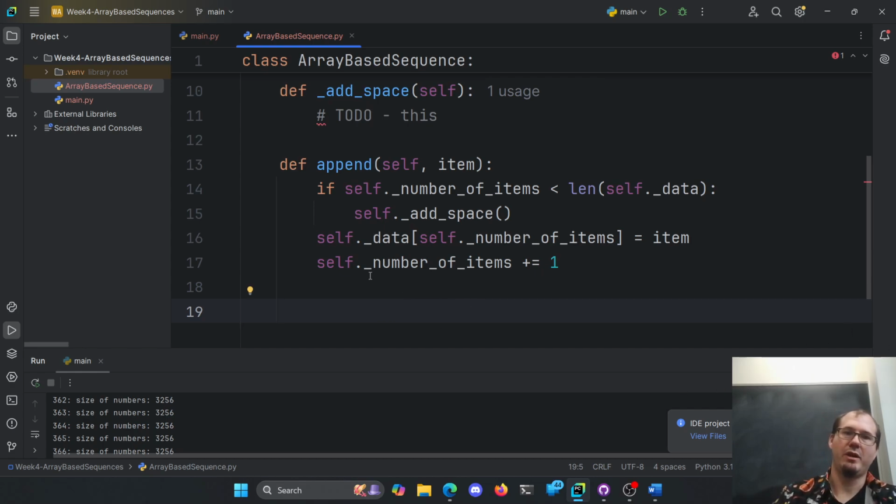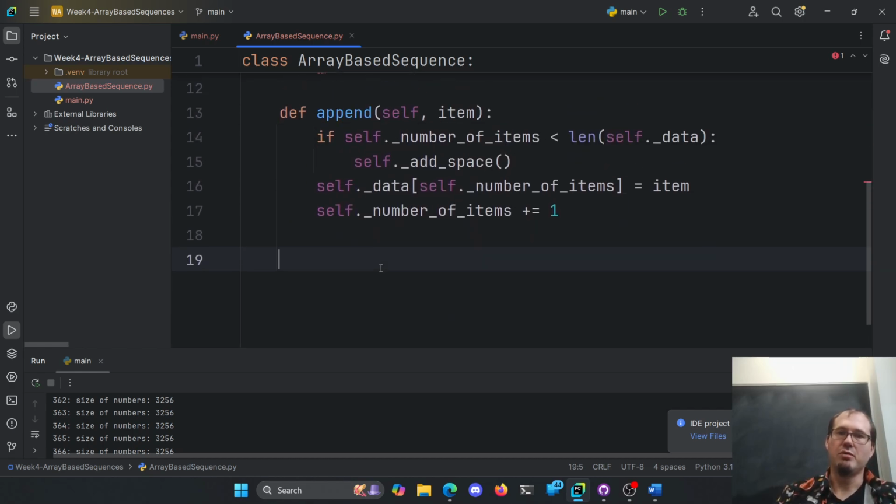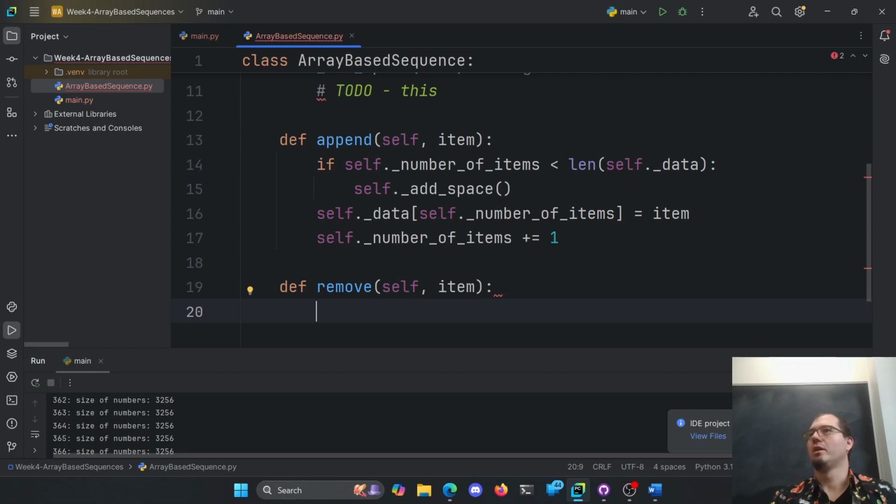Right? If we wanted to, let's see, we wanted to go remove something. Remove a given item. Again, we'll remove by value. We don't worry about removing by index. We could always add that in later here. But to remove by item, we're going to loop through and try and find it here. So we have to go find the index in which this item is here.